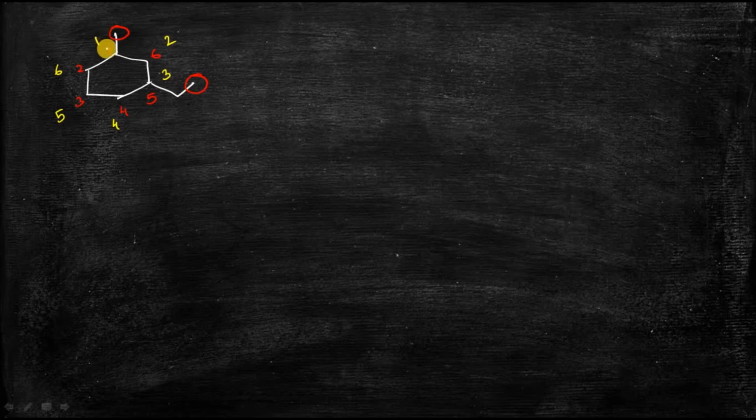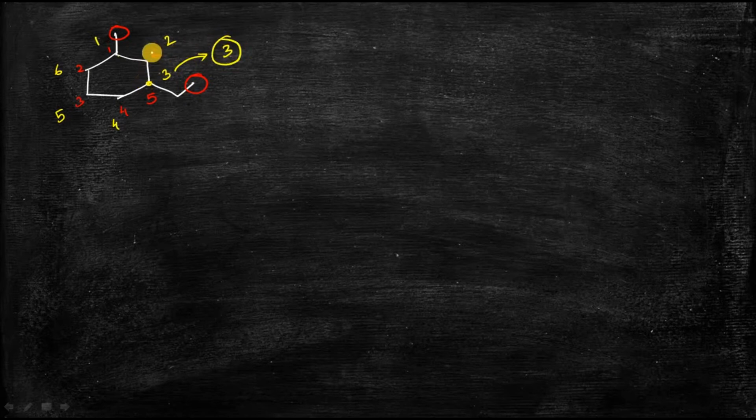In both cases of numbering, as you can see, the numbering of the first substituent, that is the methyl substituent, is 1. Now if there is a second substituent present in that compound, then according to the IUPAC nomenclature, the carbon atom which bears this second substituent should have the minimum numbering. So if you go down like this, 1, 2, 3, 4, 5, 6, in that case the carbon atom which bears this ethyl substituent gets the number 3.